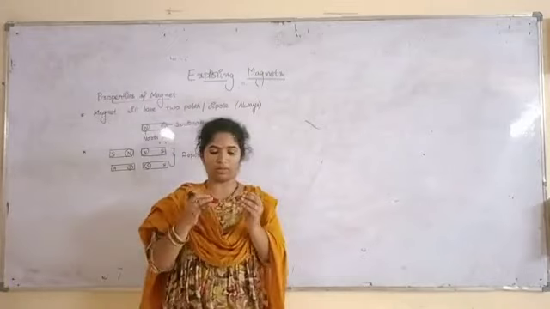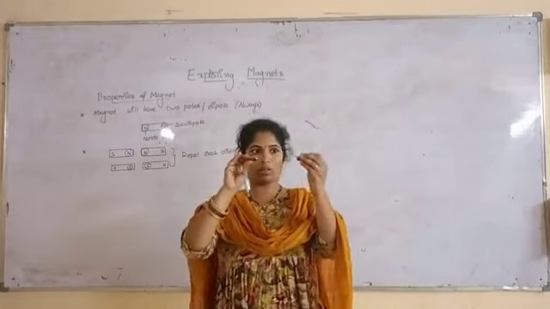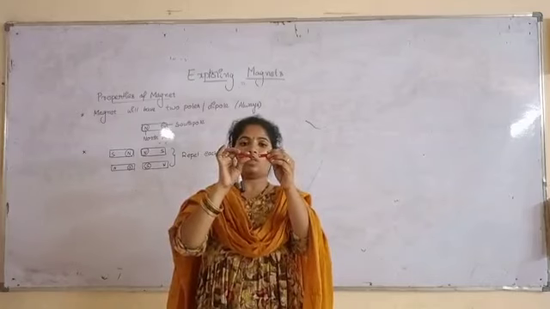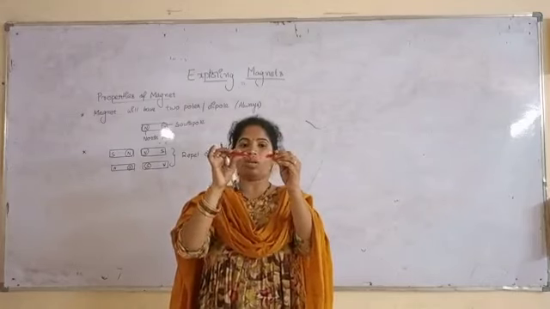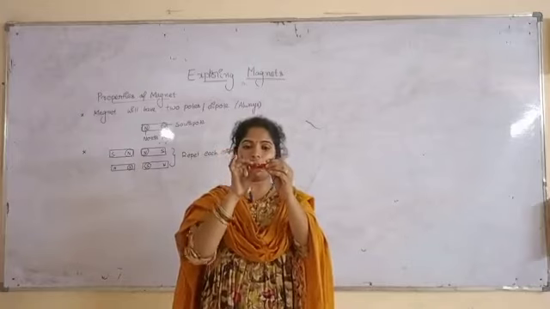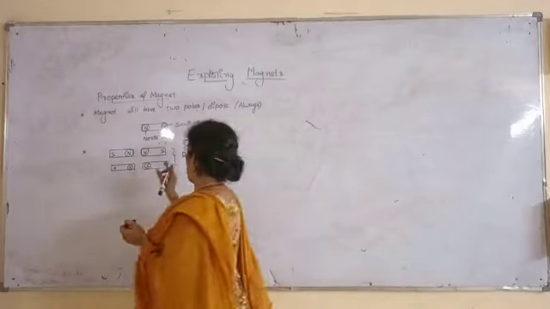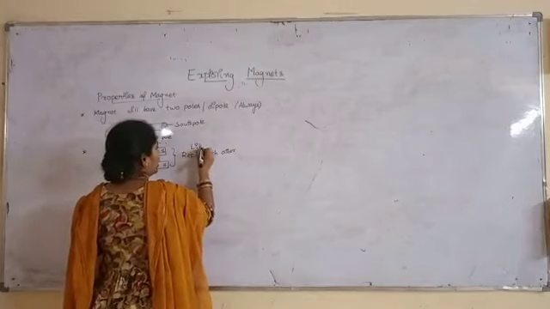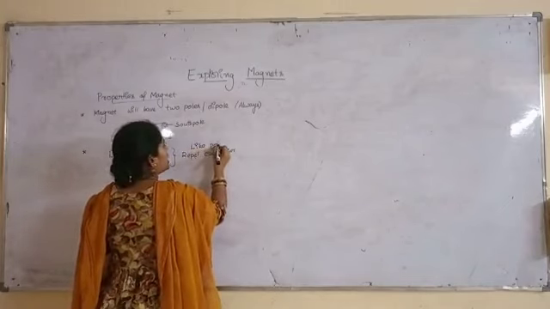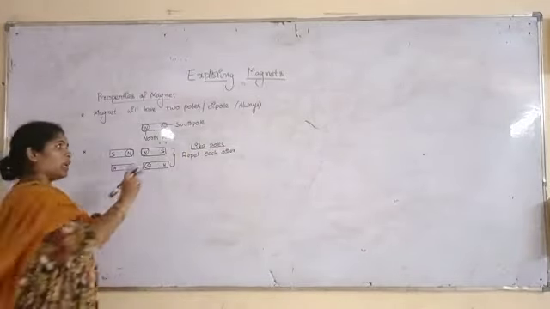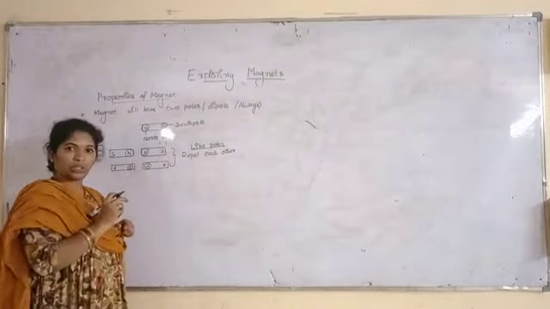See, this is north, this is north. The dot represents north. See whether they are attracting? No. Even if I try, they are not attracting. They are pushing each other. So these poles we call like poles. Like means same poles. Like poles repel each other.